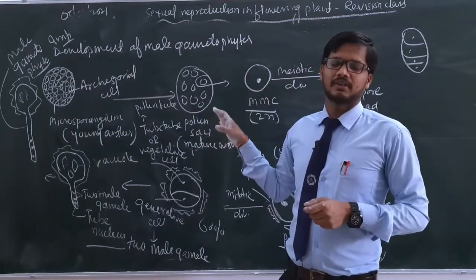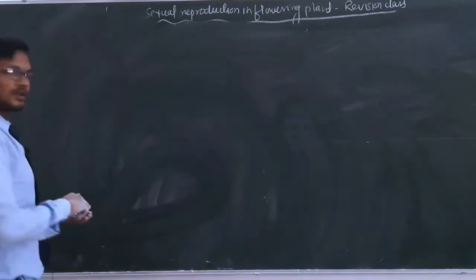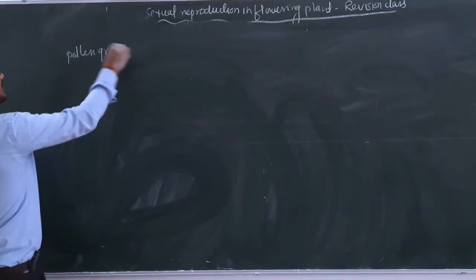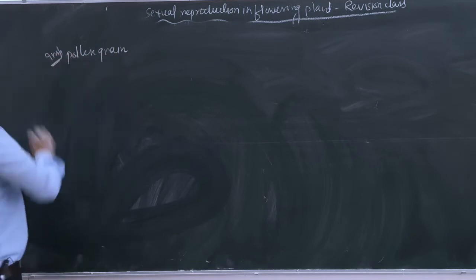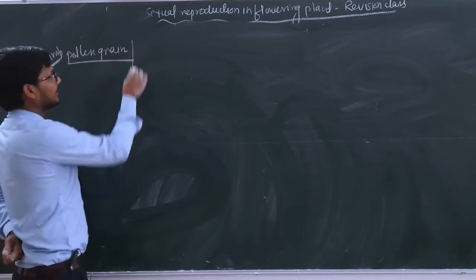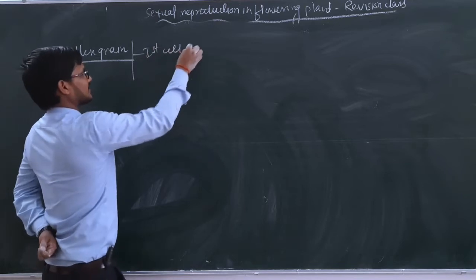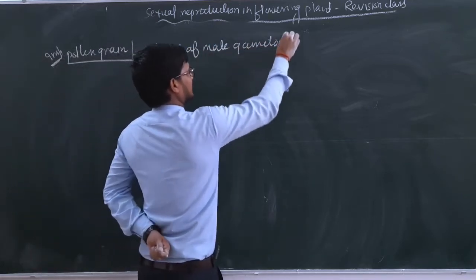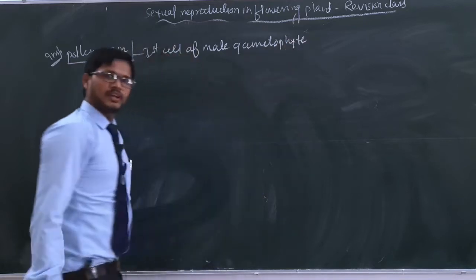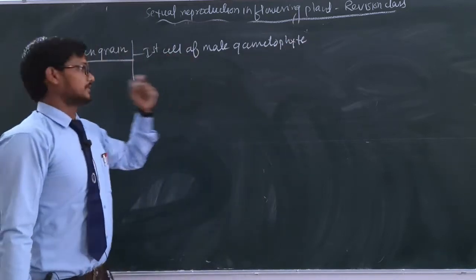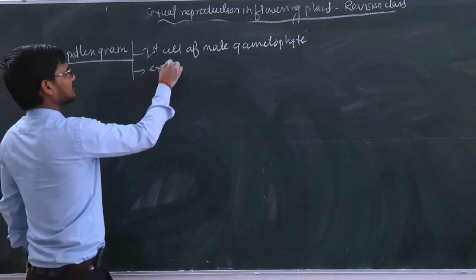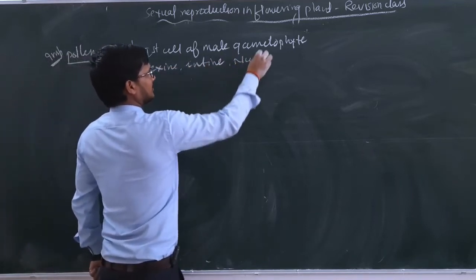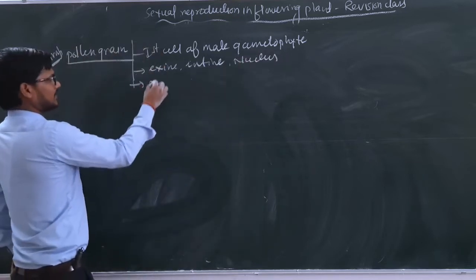ये तो ये क्वेश्चन यहाँ से बनता है डेफिनेटली। नेक्स्ट क्वेश्चन कैसे बनता है वो आपको ओके बेटा। अब यहाँ से देखते हैं pollen grains के बारे में थोड़ा सा। यहाँ से ये क्वेश्चन इंपॉर्टेंट है आपके लिए बेटा, pollen grains। और pollen grains में हम देखेंगे ये होते क्या हैं। These are the first cell of male gametophyte. Pollen grains are the first cell of male gametophyte. It means that male gametophyte will be developed from these later on. They contain exine and intine, and along with there is a what? Nucleus.